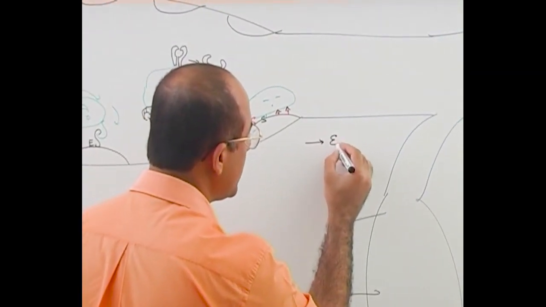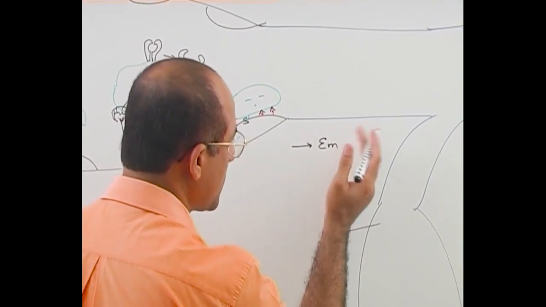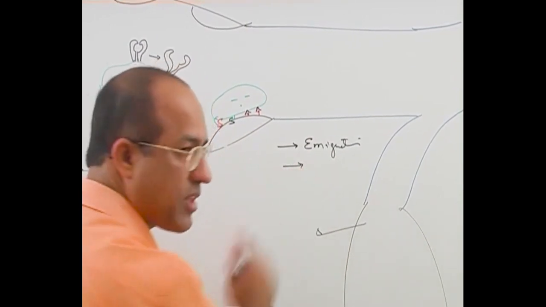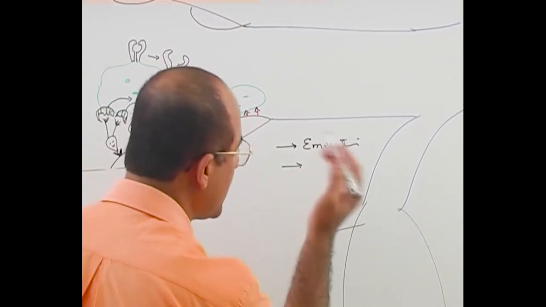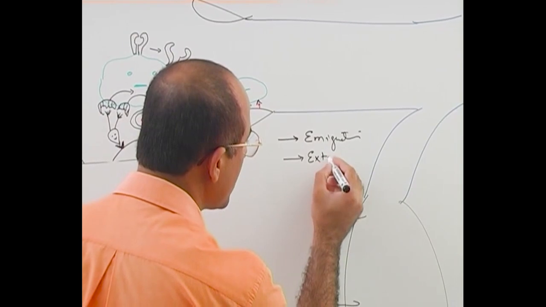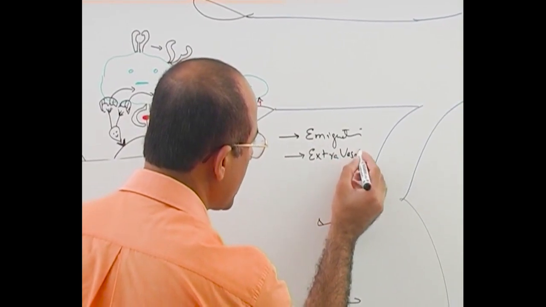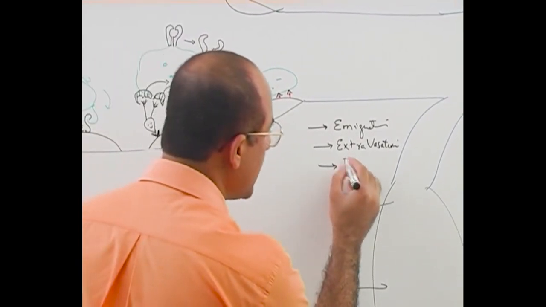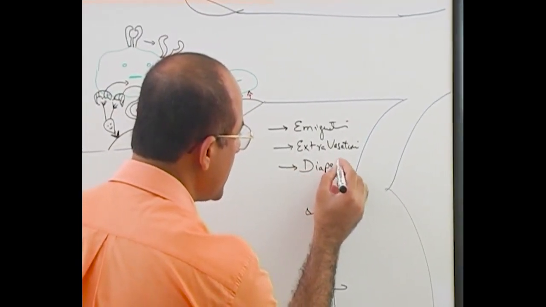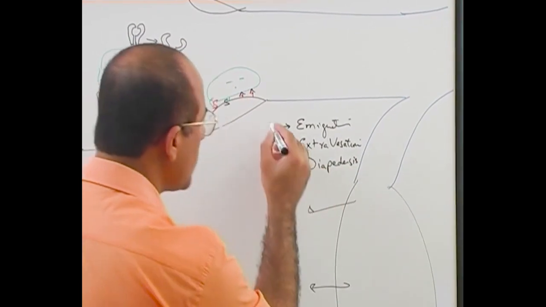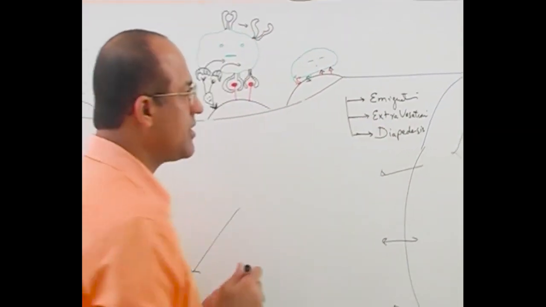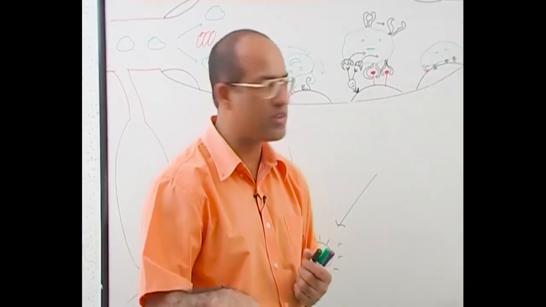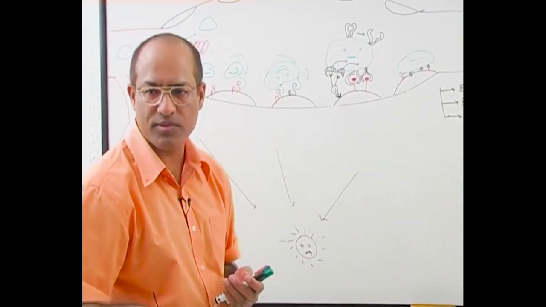The process by which white blood cells come from the vascular compartment to the extravascular compartment has three terms. We say they are migrating, you can say. They are immigrating from the vascular compartment to the extravascular compartment, or we call it extravasation, getting out of the vascular system. Or another term which is used for that is diapedesis. So these all are one and the same thing, right? That white blood cells are immigrating, or they are extravasating, or they are showing the phenomenon of diapedesis.